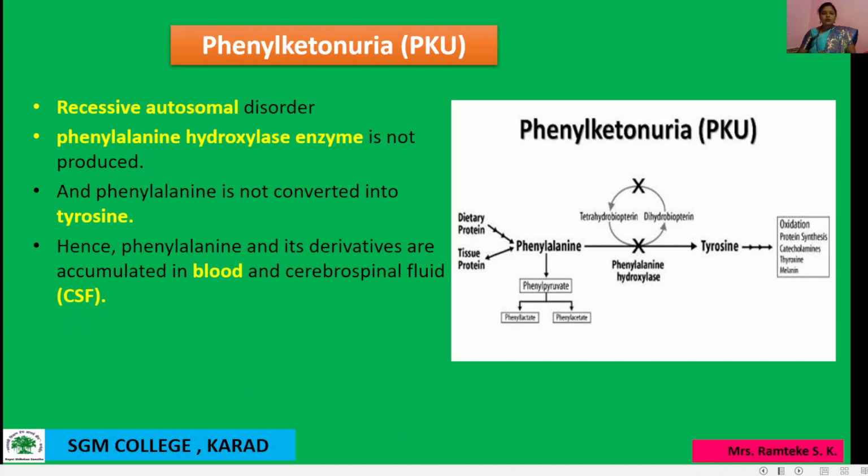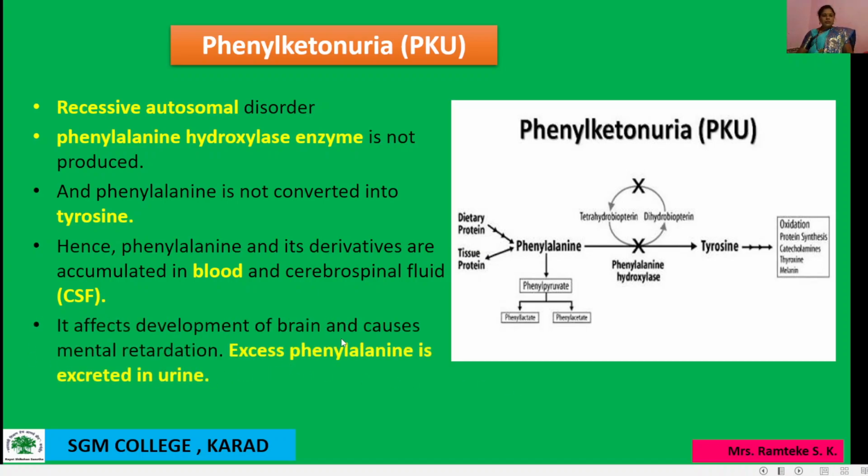From the CSF, it affects development of the brain and causes mental retardation. The excess of phenylalanine is excreted in urine, hence this disease is called phenylketonuria.